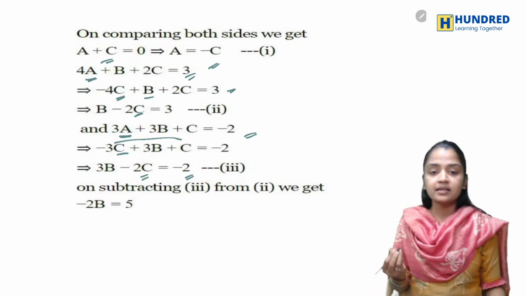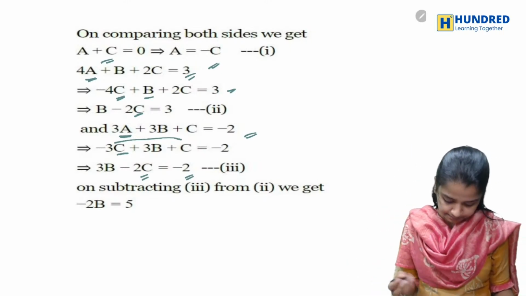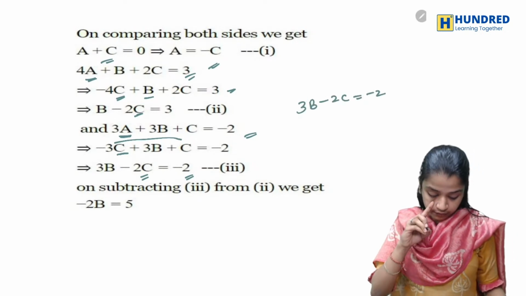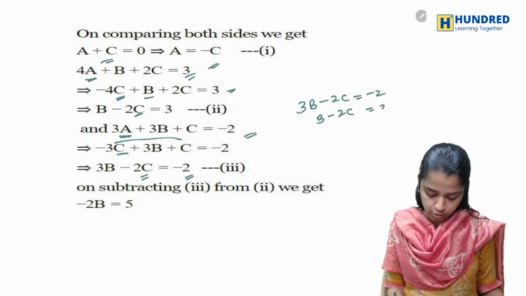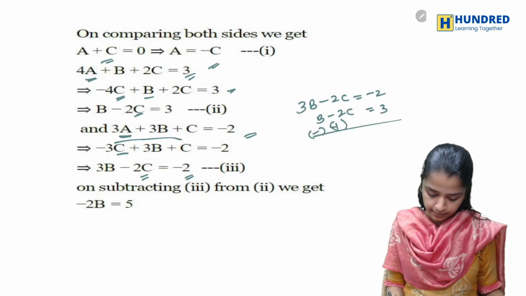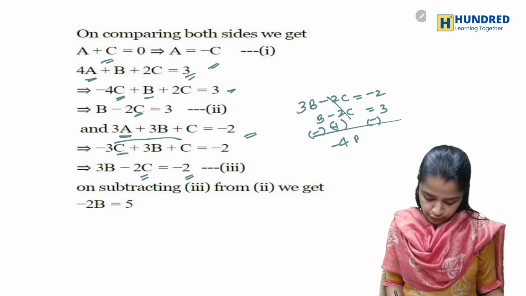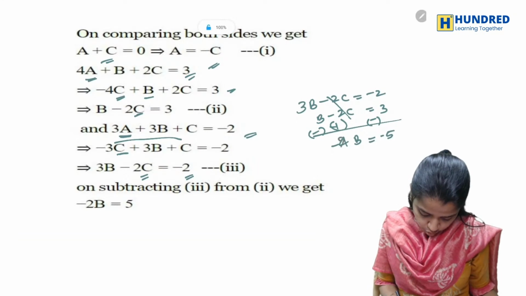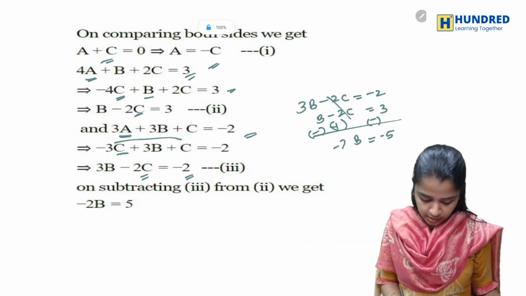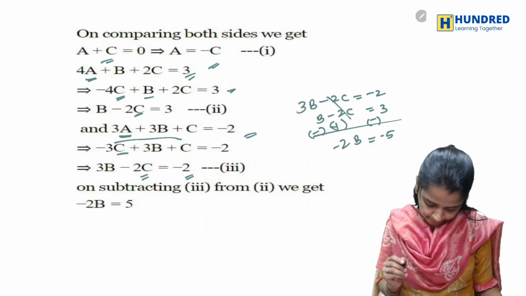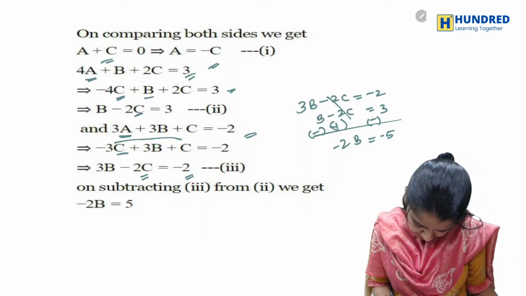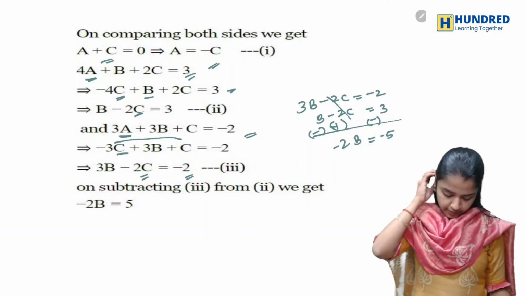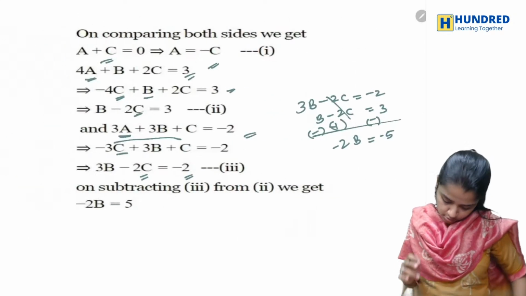So when I subtract, what will happen? 3b minus 2c is equal to minus 2, and from equation 2, b minus 2c is equal to 3. When I subtract, it will be 2b.